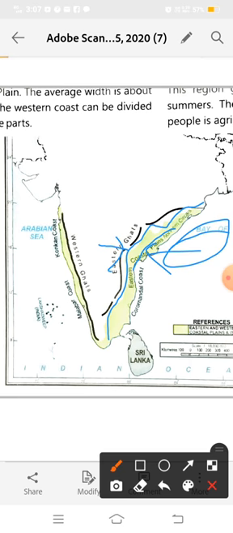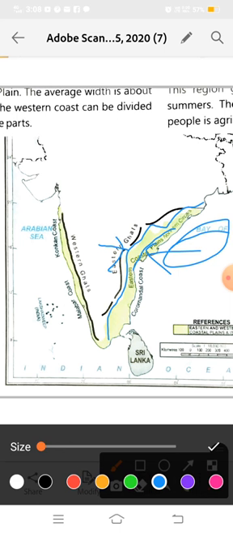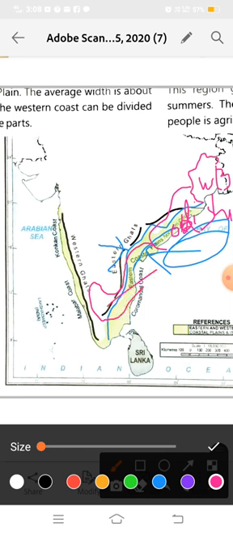Now I am going to point out the states which come in the eastern coastal plains. So this is West Bengal, and then here is Odisha, and Andhra Pradesh, and Puducherry and Tamil Nadu.